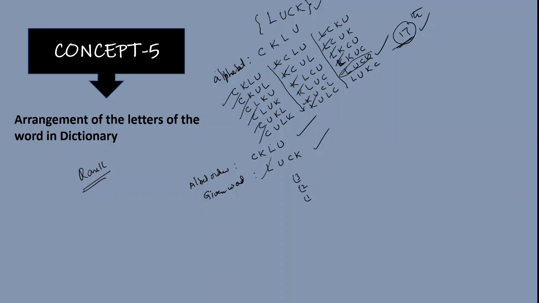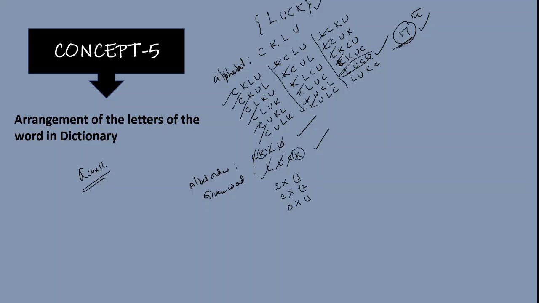You cancel this L and L. Count the number of letters before L. There are 2 in number. So first you write 2 into. And cancel U and U. Again, how many letters are there before U? 2. So you write 2 into. Again, cancel C and C. Before C, there is no letter. So 0 into. Finally, the last letter K is there.